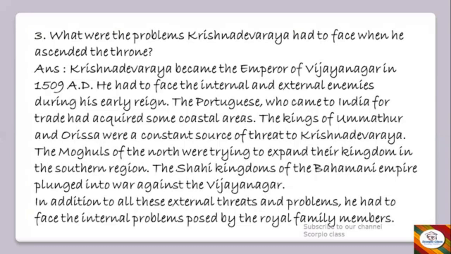Next point, the kings of Bijapur and Orissa were a constant source of threat to Krishnadevaraya. Next point, the Mughals of the north were trying to expand their kingdom in the southern region. Next point, the Shahi kingdoms of the Bahamani Empire plunged into war against the Vijayanagara.